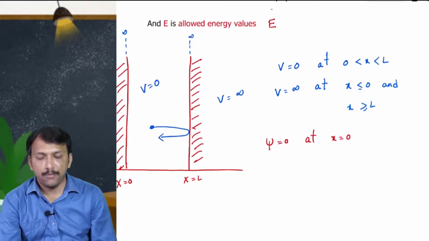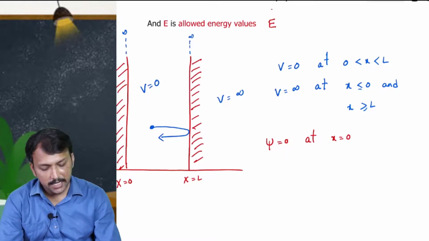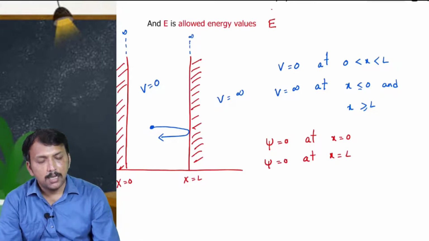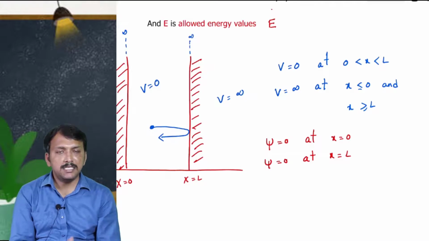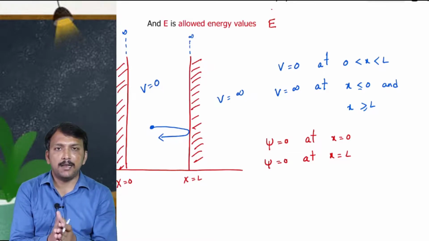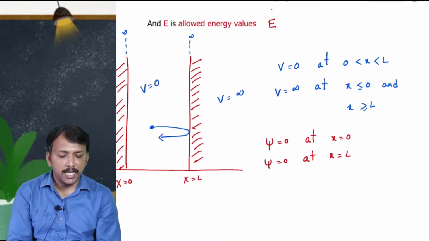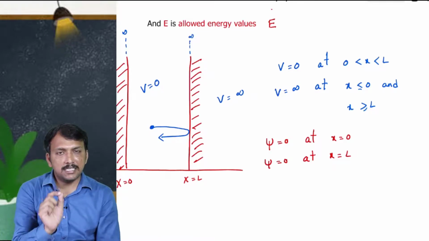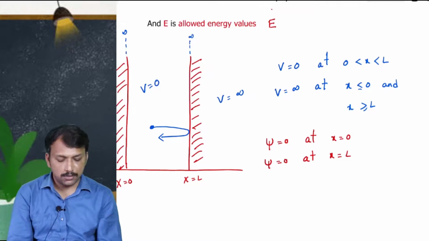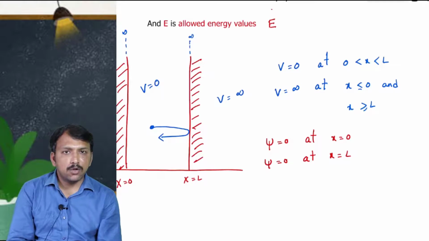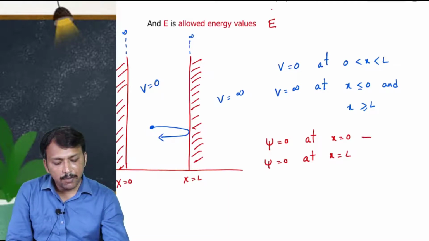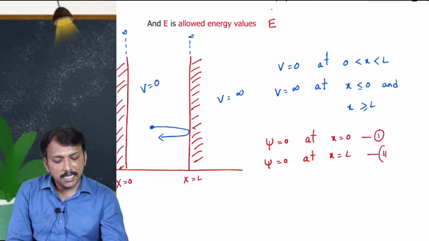And the second boundary condition is psi is 0 at x is equal to L. This means psi, the wave function of that particle, is zero at the walls, because the particle exists within the walls, not at the walls or outside the walls. So psi is 0 at x is equal to 0 and psi is 0 at x is equal to L.